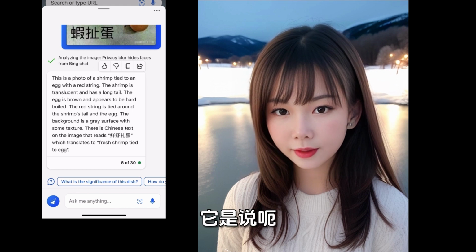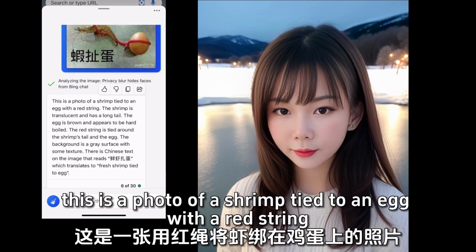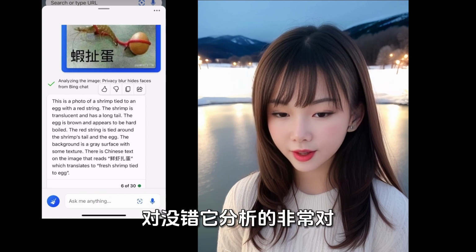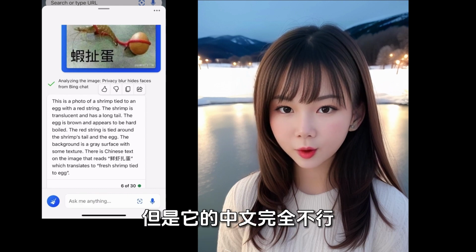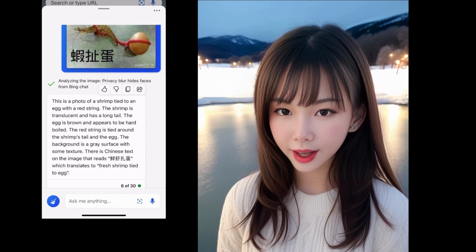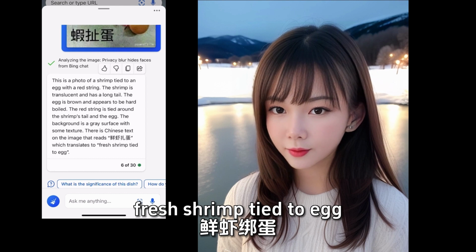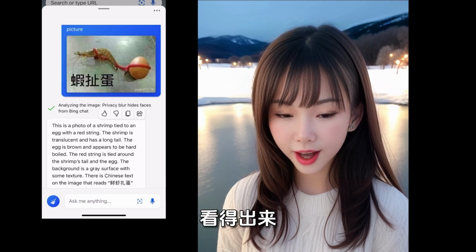I'm so tired of all this nonsense. It's a mixture of Chinese and English. Well, Bing also figured it out at this time. It says, this is a photo of a shrimp tied to an egg with a red string. Yes, its analysis is very accurate, but its Chinese is completely incorrect.